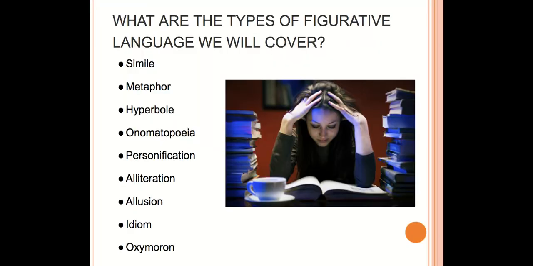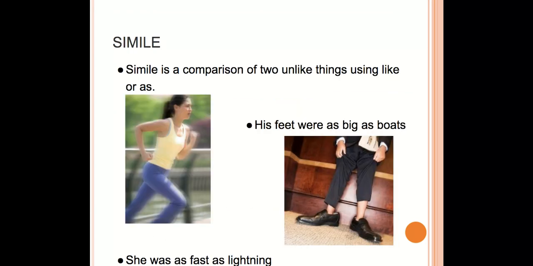So today we're going to review simile, metaphor, hyperbole, onomatopoeia, personification, alliteration, allusion, idiom, and oxymoron. First, we're going to take a look at a simile. A simile is a comparison of two unlike things using like or as. For example, she was as fast as lightning. You're comparing a girl to how fast she is, which is she's as fast as lightning. So you're comparing her to the lightning using as.